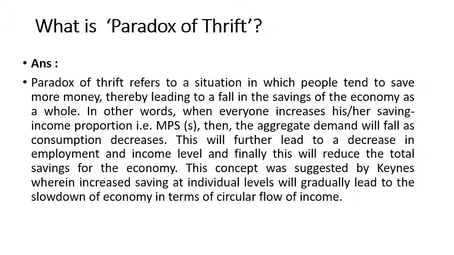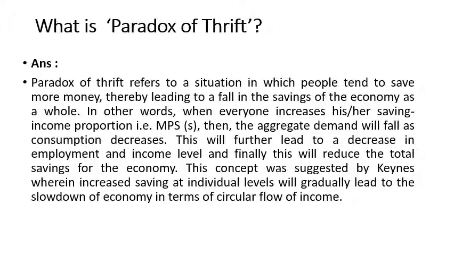Because there is less production, less resource is required, less employment is required, and because of that there will be a cut down in production and the employment level will decrease. And that's what Keynes is suggesting, that an increase in savings at the individual level will gradually lead to a slowdown of the economy in terms of the circular flow of income.